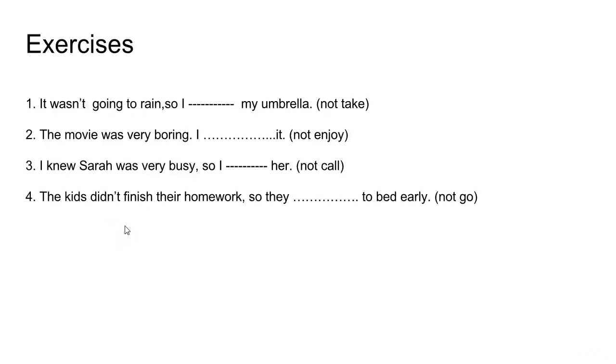Now let's do some exercises. It wasn't going to rain, so I not take my umbrella. So what do you think? I is the subject. So what should we put after the subject? Yes, didn't. And the base form of the verb. And then we complete the sentence. So it wasn't going to rain, so I didn't take my umbrella.